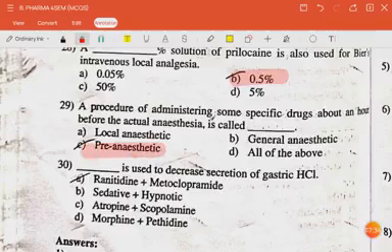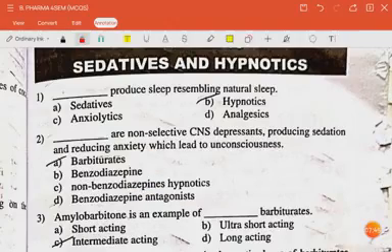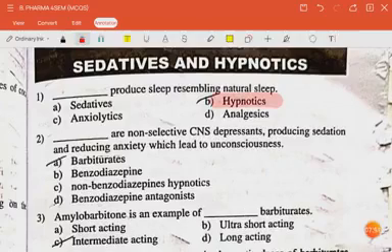The next question is dash is used to decrease secretion of gastric HCl. The answer is ranitidine plus metoclopramide. Question is dash produce sleep resembling natural sleep. The answer is hypnotics. The next question is dash are non-selective CNS depressants producing sedation and reducing anxiety which leads to unconsciousness. The answer is barbiturates.